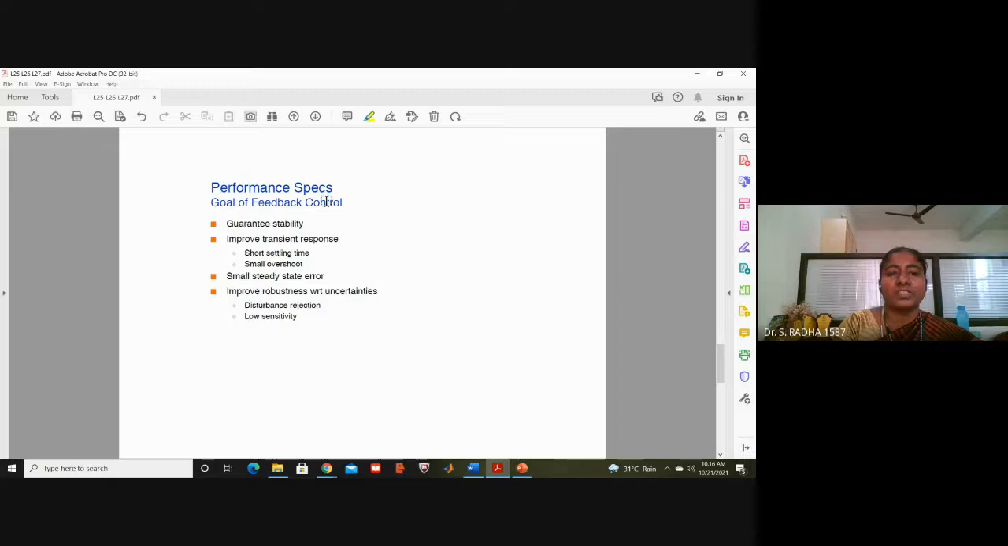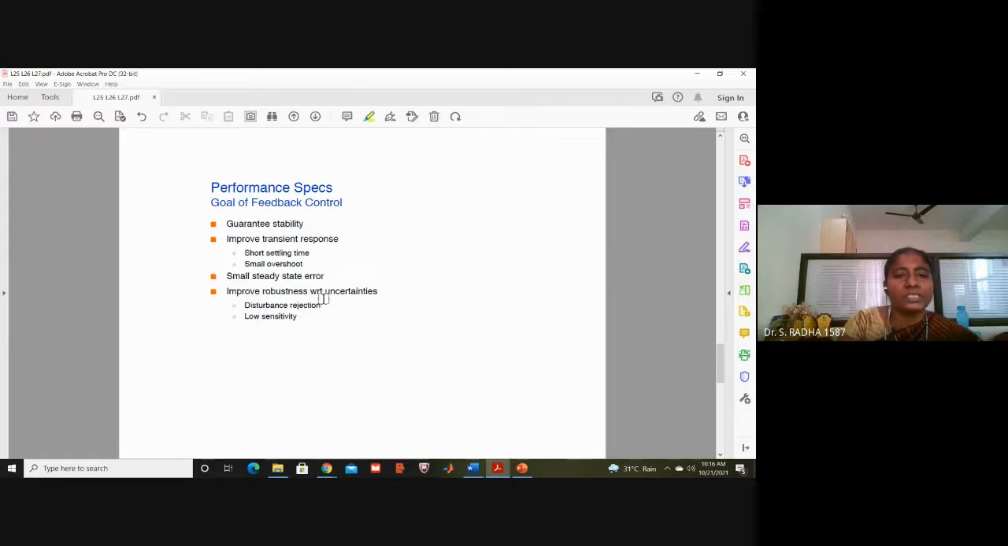Now, performance specifications guarantee stability, improve transient response. For improving transient response, we should have settling time less, small overshoot. Okay, all this are achieved in the PI controller we discussed. It improves the transient response. PI controller improves the transient response, and PD controller improves the steady state response. Okay, then small steady state error. Yesterday in the controllers we have discussed all this, how to get all this. Okay, in the teaching plan we have these topics first, then only controllers. So these are the basic things. In order to get these achievements, we are going for controllers.